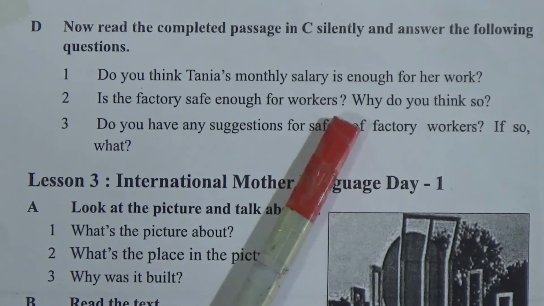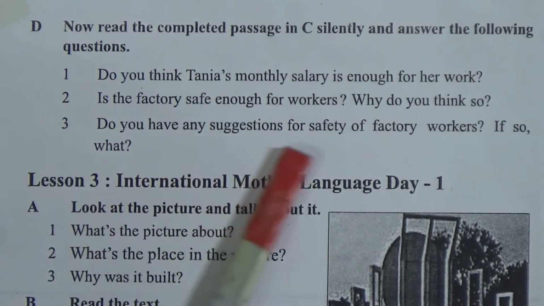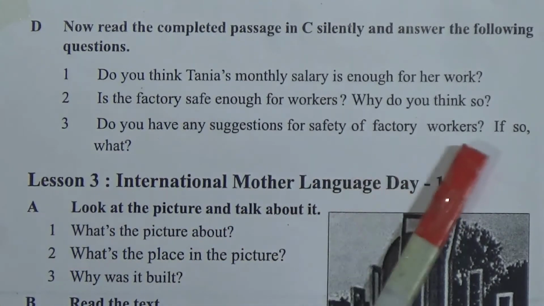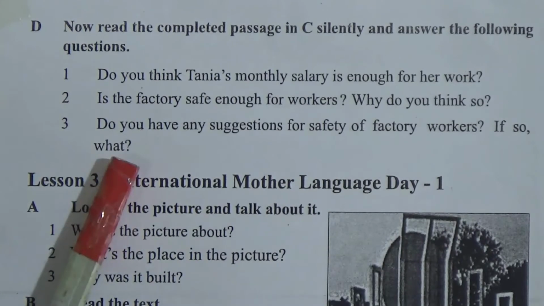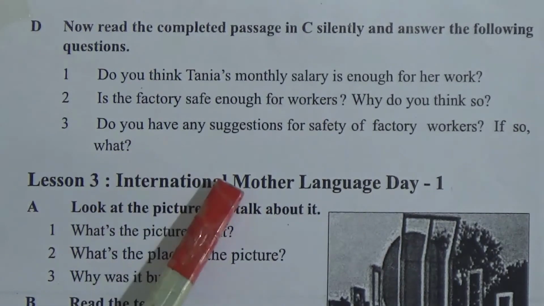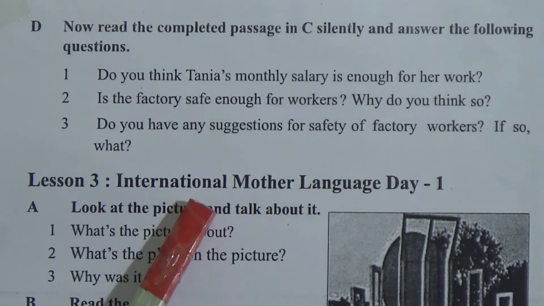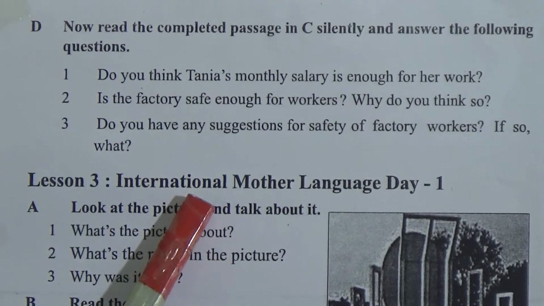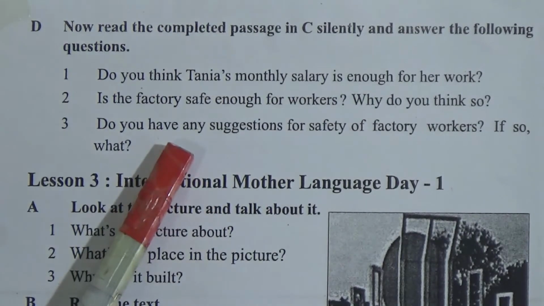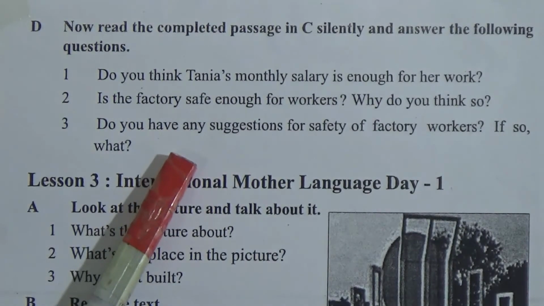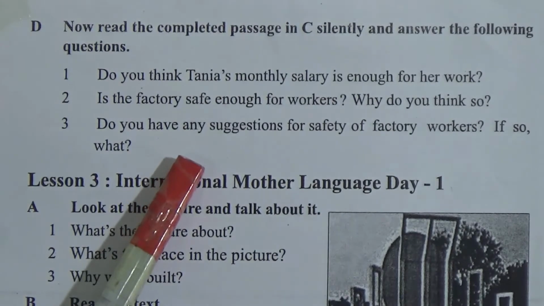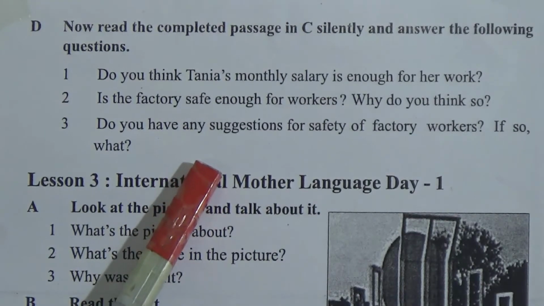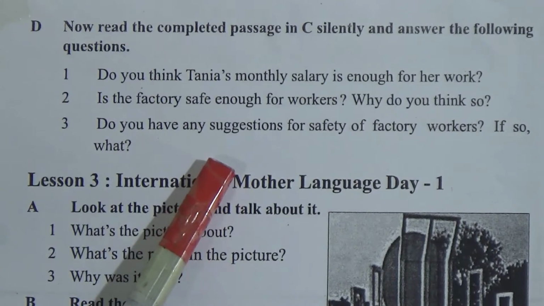So what do we need to do now? Look, do you have any suggestions for safety of factory workers? If so, what? So you can give any suggestion. That means the authority might take proper actions, or they can have some life insurance for the workers, and there should be some exits for the workers. If there's an accident, they can use those exits. So there are other suggestions you can add to this one.